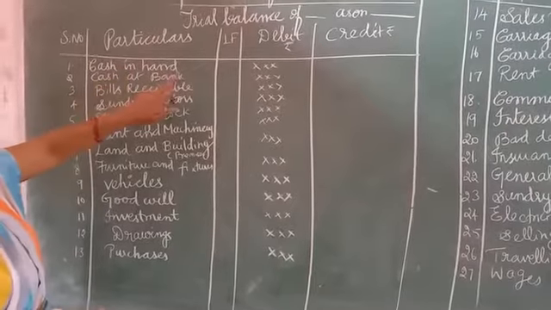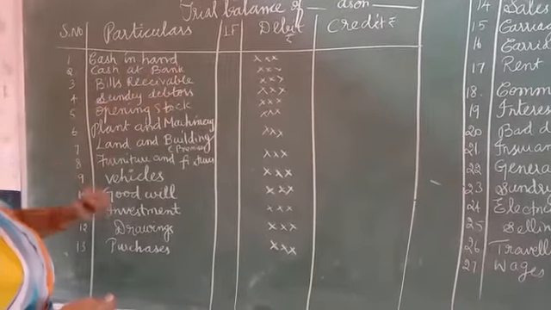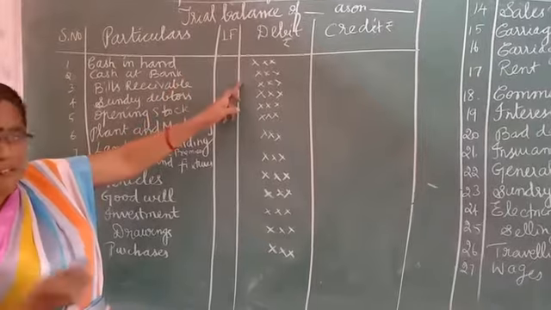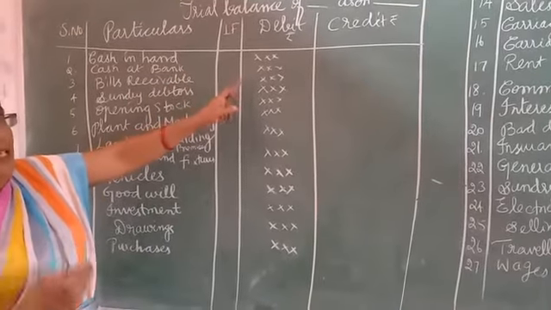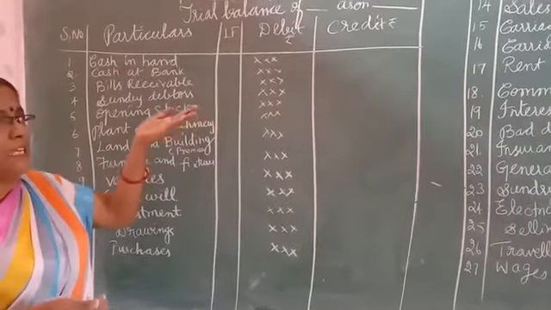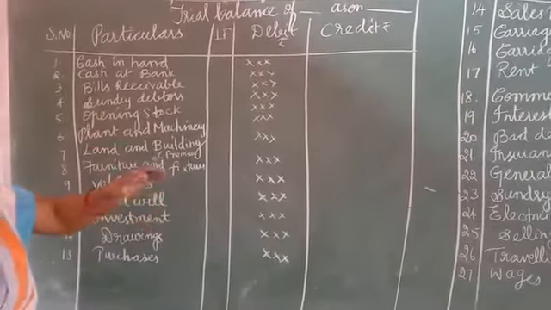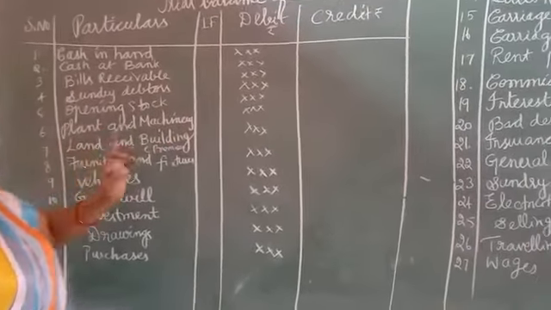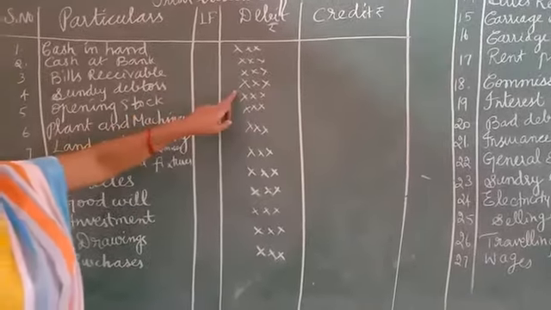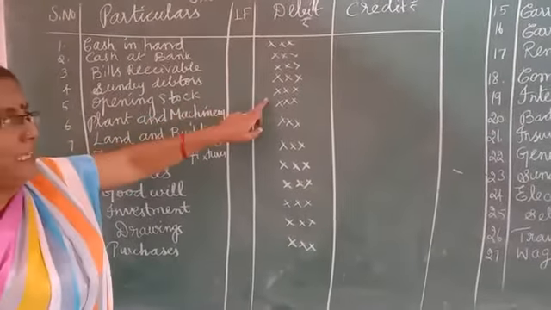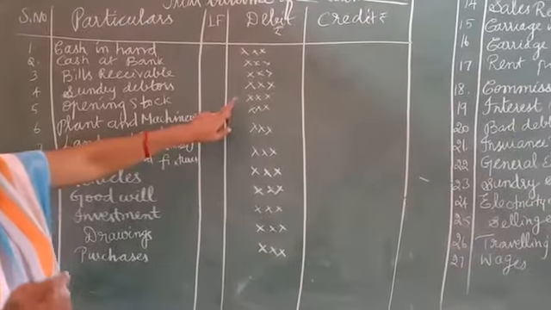Cash in hand: why are we debiting? Debit what comes in. As per the rule, we have debited. Cash at bank, same thing. Debit what comes in. What is coming inside the bank account? Cash. So we have debited. Bills receivable also, it is an asset, so debit what comes in. Sundry debtors also, debit what comes in. Opening stock also, so we have to debit.